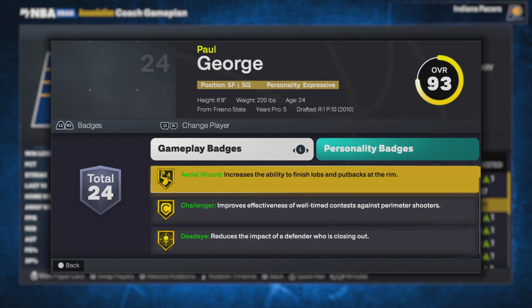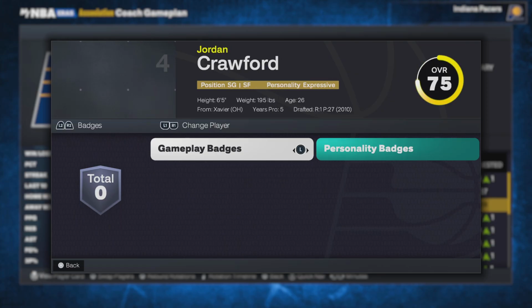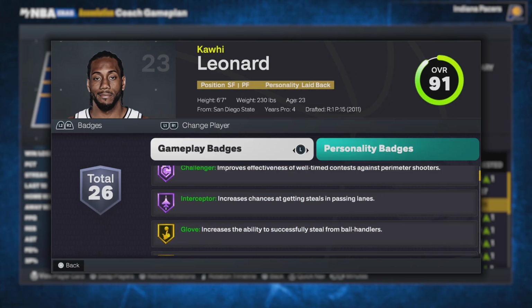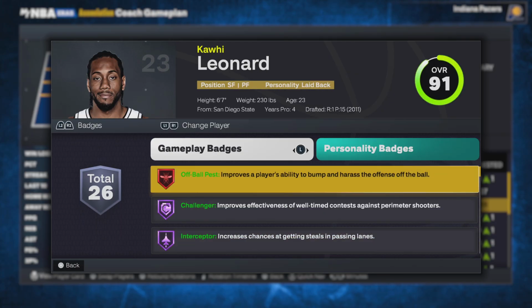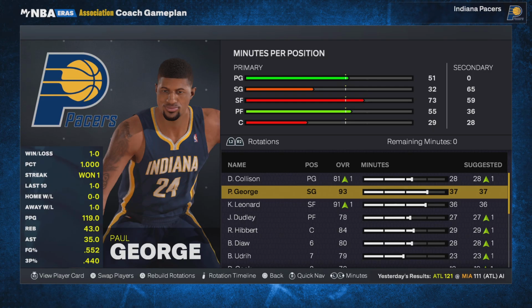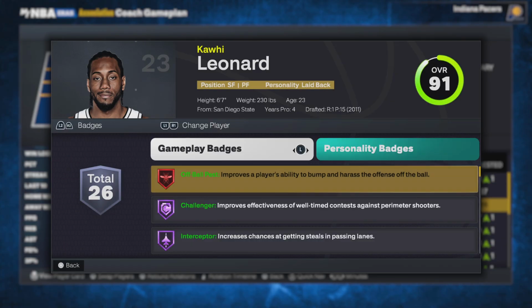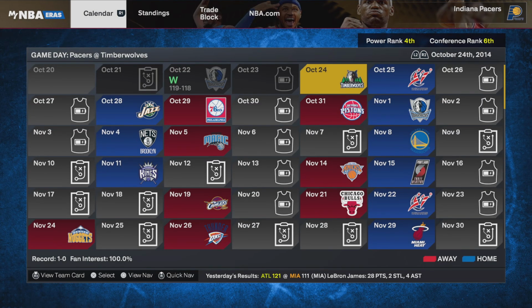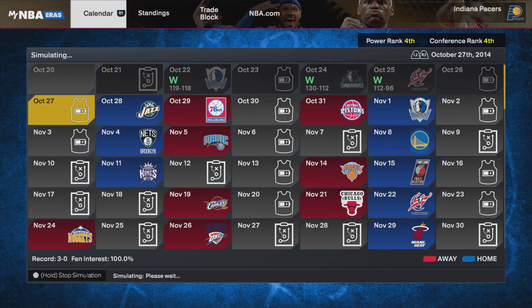Did Paul George not have a legend? Yo, Paul George is gold back. What the fuck? I didn't even give him this. He actually has really good badges, too. Like Challenger, Interceptor, all ball man. Damn. Yeah, his career is 47, and he just got shorter from that.